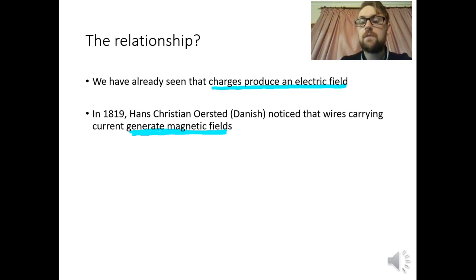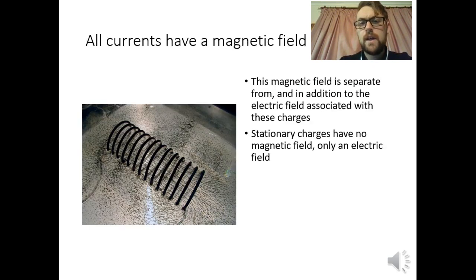We've already seen that. If we have moving charge, it produces a magnetic field. All right, so like I said, if we have a moving charge, we create a magnetic field. Now this is in addition to an electric field. So we still create an electric field, like we've been looking at in our previous topic. An electric field is still created, but we also get a magnetic field.